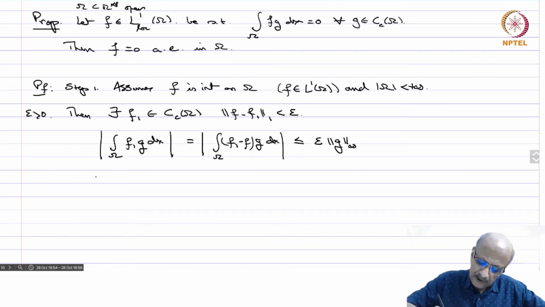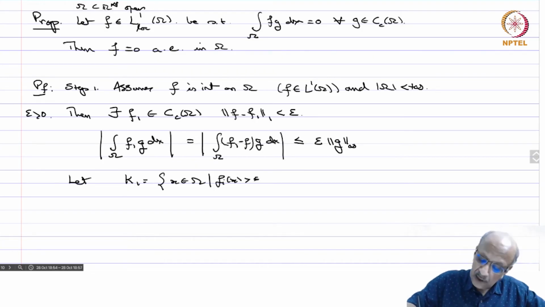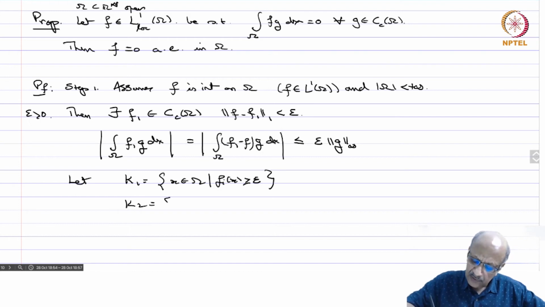So now you define, let k1 be the set of all x in omega such that f1 of x is greater than or equal to epsilon, and k2 equals the set of all x in omega such that f1 of x is less than or equal to minus epsilon.